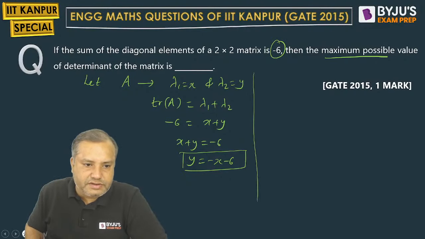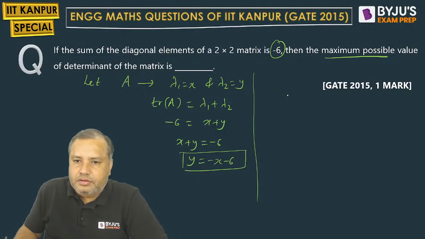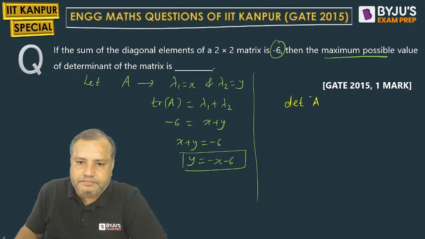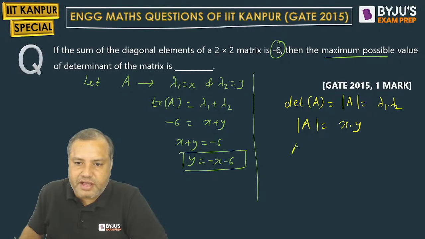After doing this, what can be done? Please concentrate. We want to find out the maximum possible value of the determinant. So the determinant of A will be the product of eigenvalues, x and y.